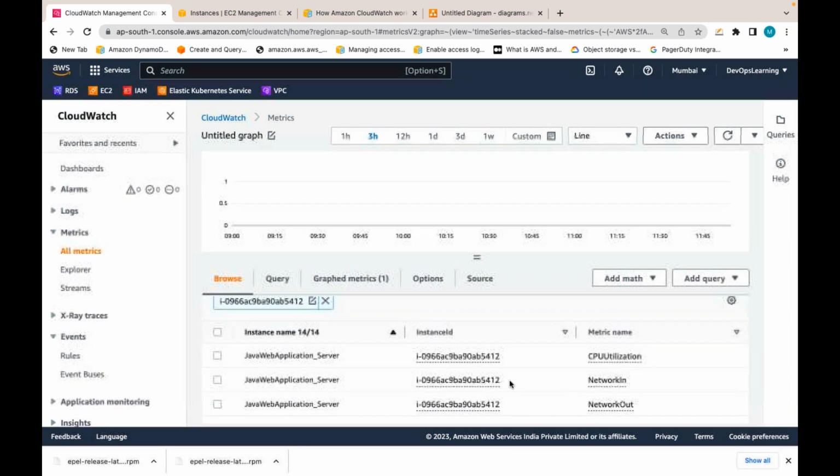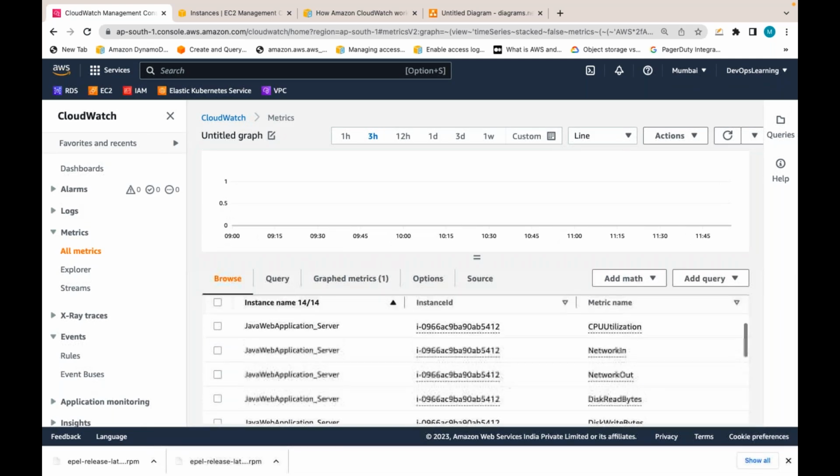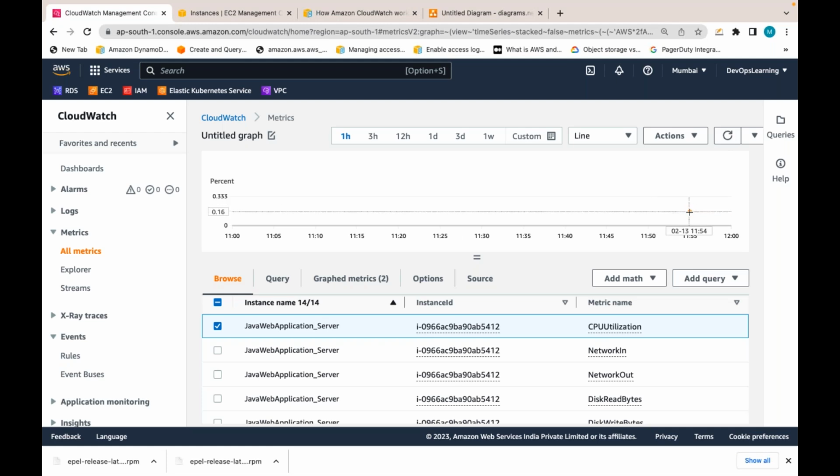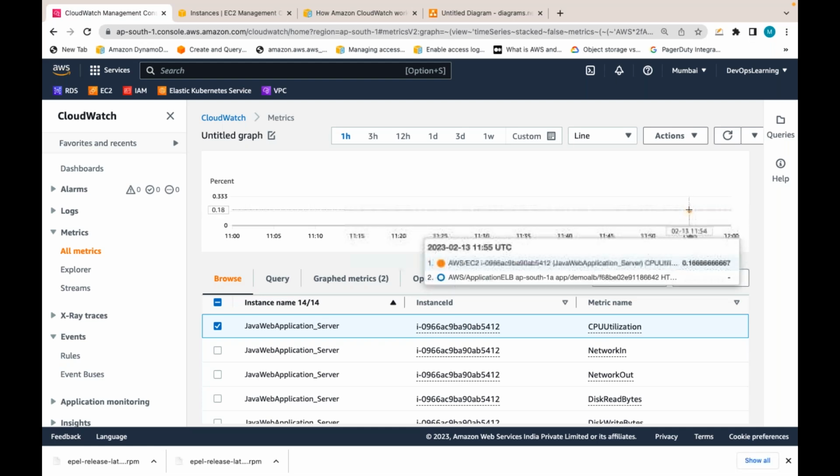You can see there are metrics like CPU utilization. These are free, and again, detailed monitoring is enabled, so for every 1 minute interval, I have the metrics. Now, as of now, what is the CPU utilization of my server, this EC2 instance? You can see.